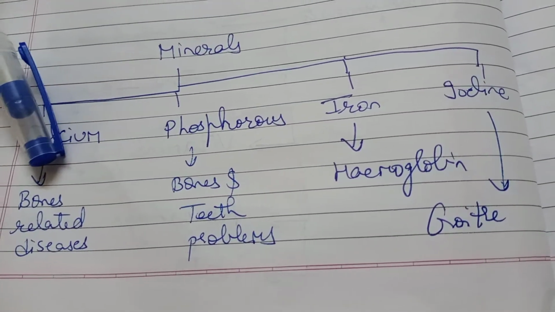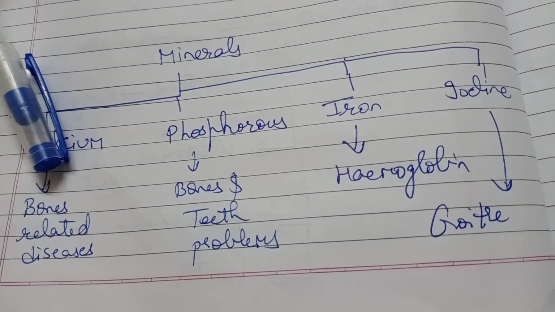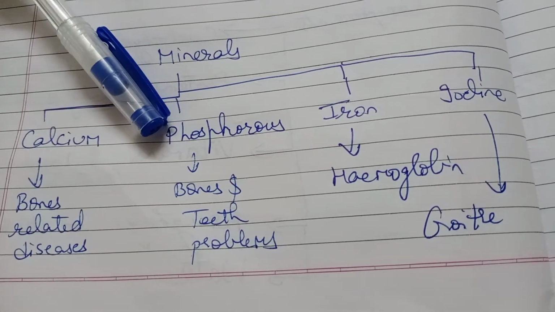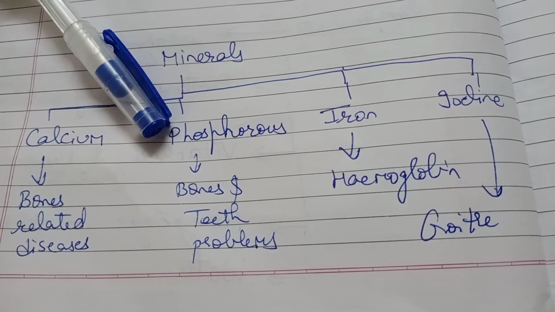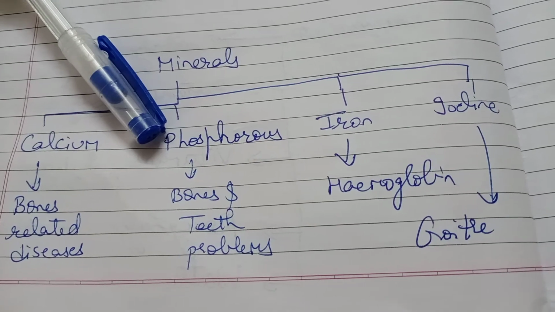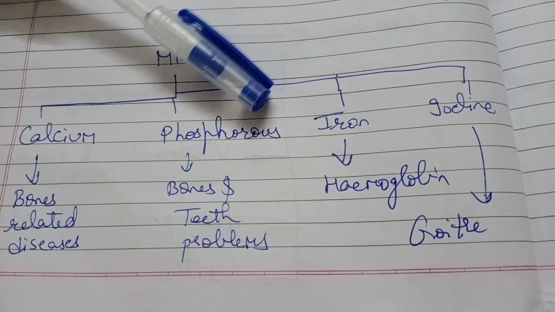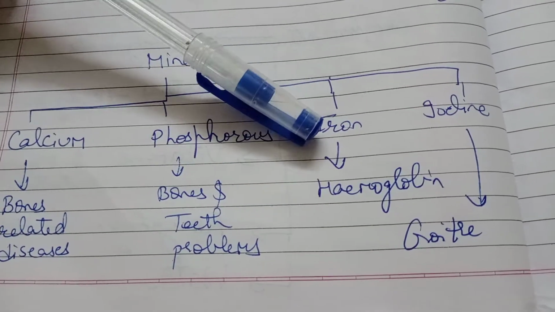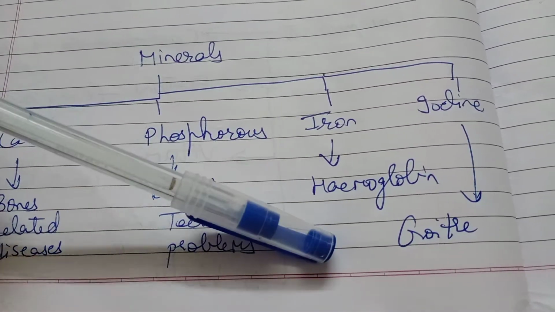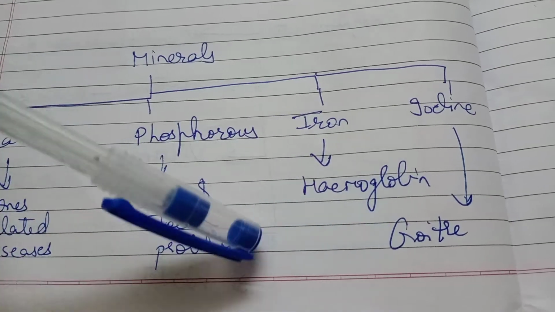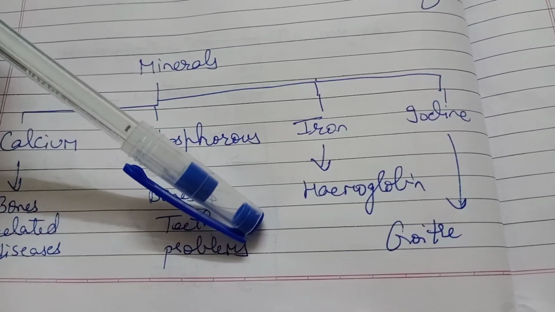Bones related, bones may become weak or they may break very frequently. Teeth problem as well as bones problem means again teeth and bones can break very fast if we get a minute hurt. Hemoglobin deficiency causes problem in the blood. Goiter means there is swelling in the neck area. These are all some diseases we have discussed in the previous class also.